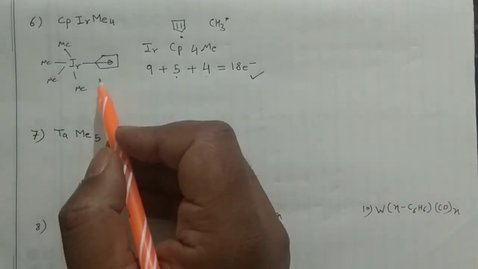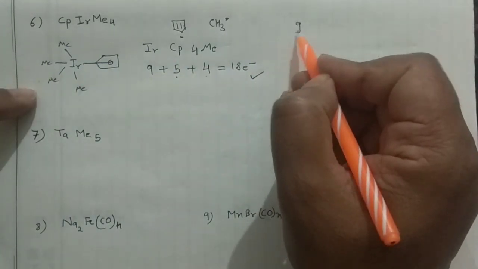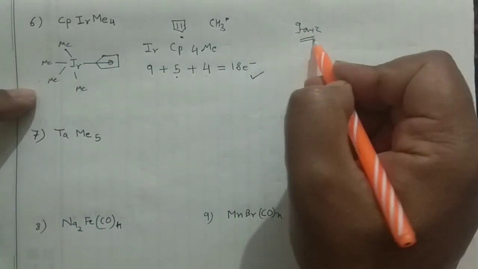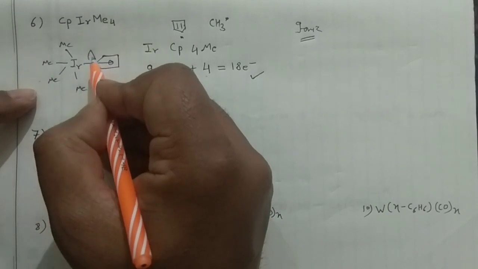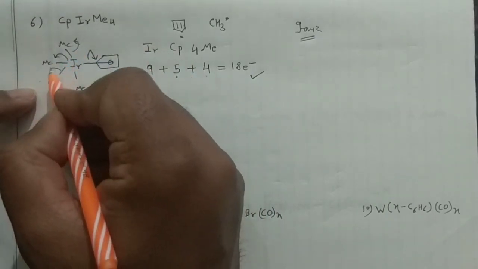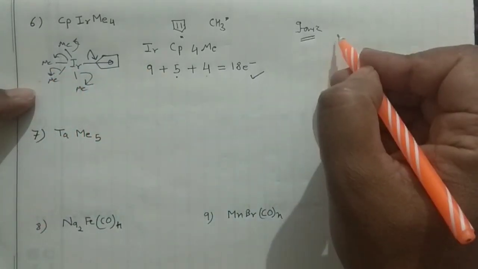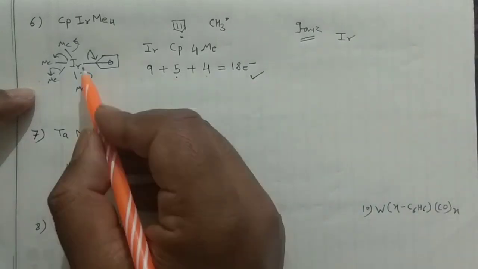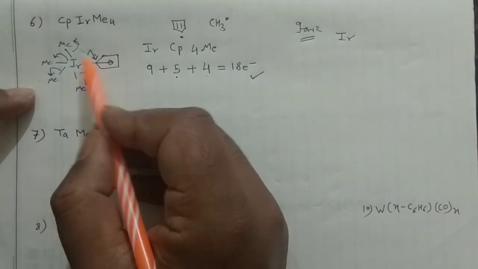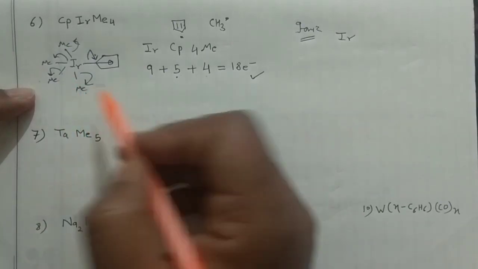If you go for the ionic method, then again it is very easy. Say I'm solving for the ionic method also for this one. So this will break, this will come here, and all the electrons would go there, just like that. So your iridium in that case, how many electrons is it losing? 1, 2, 3, 4, 5 electrons it is losing.